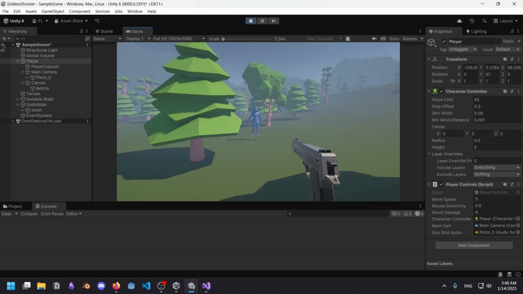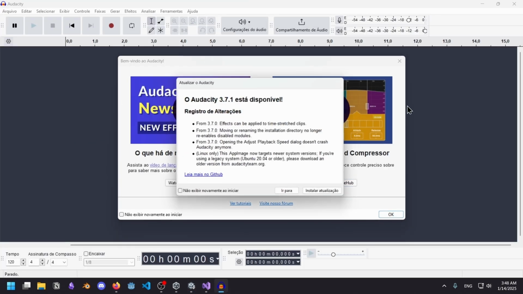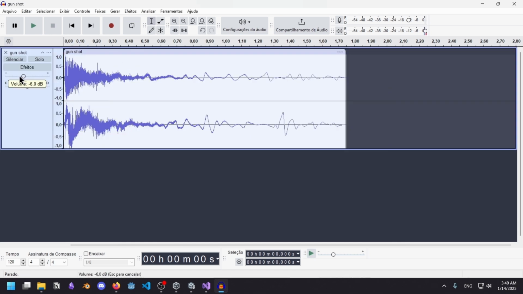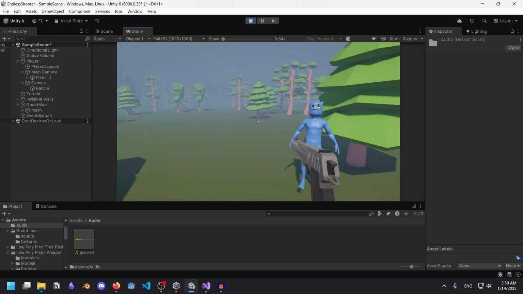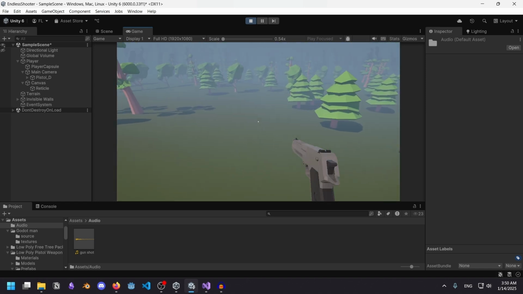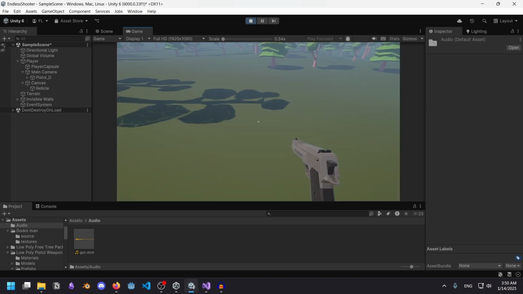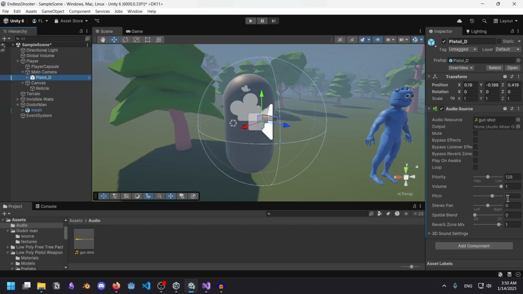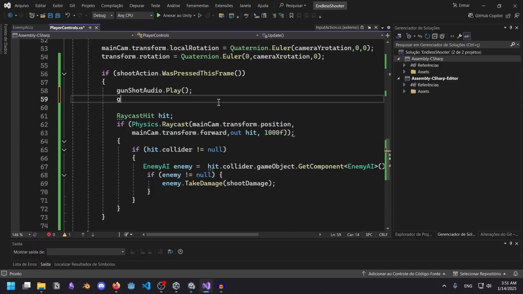And there's so much delay. I'm opening up Audacity because I definitely have to change this. Let's decrease the volume here by a lot. Yeah, that sounds good enough. However, when I keep smashing the shoot button, it starts over every time. And that's very annoying. I should probably change the pitch a little bit every time too.